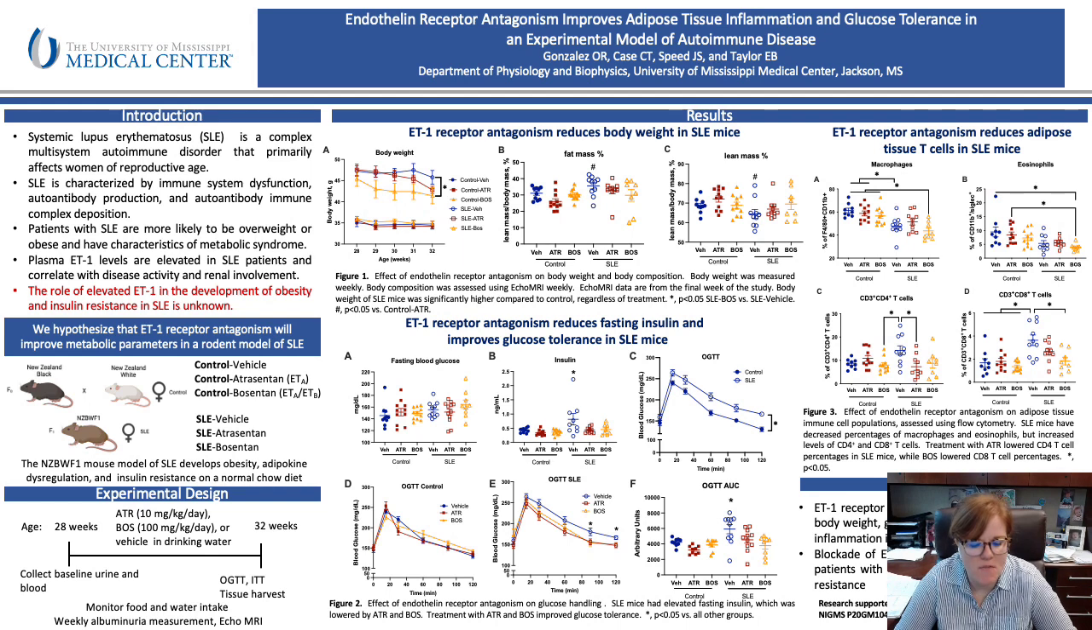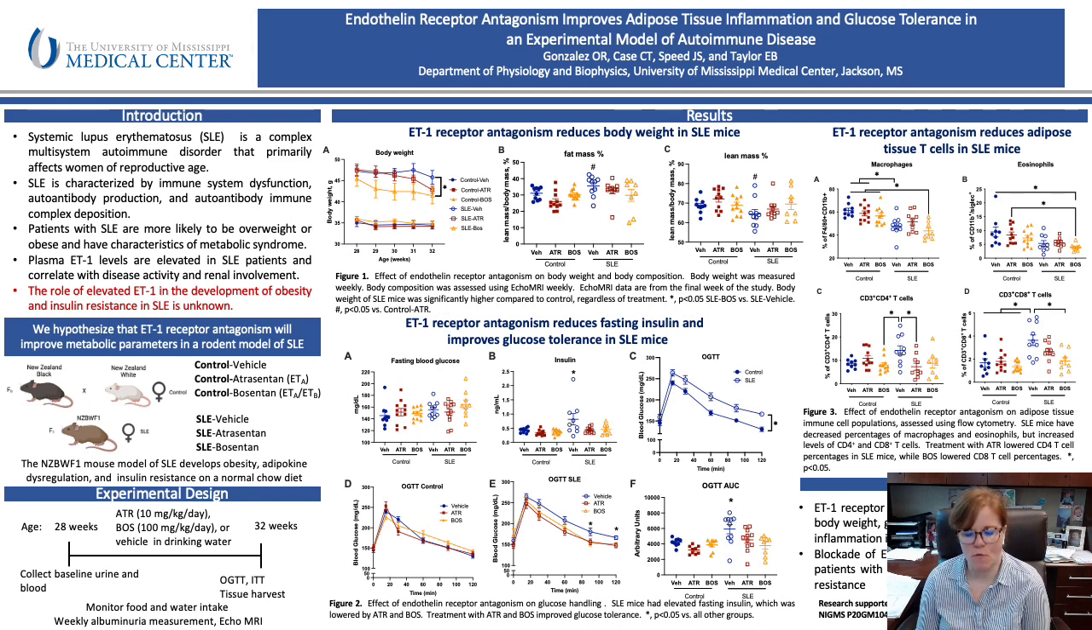To test this hypothesis, we treated control and SLE mice with either vehicle, atrasentan, an endothelin receptor A antagonist, or bosentan, a dual antagonist of the endothelin A and endothelin B receptors. It is important to note that similar to patients with SLE, this mouse model also develops obesity and insulin resistance.